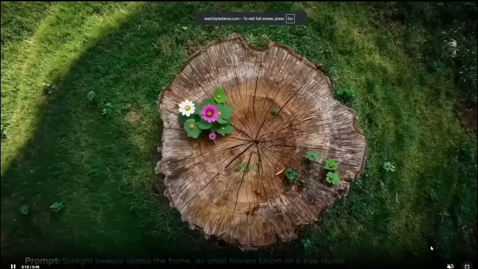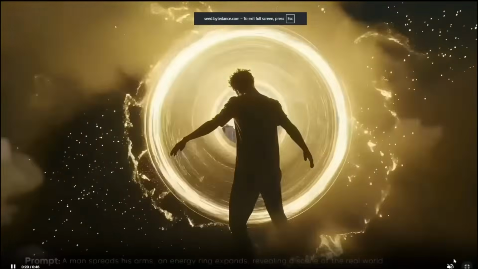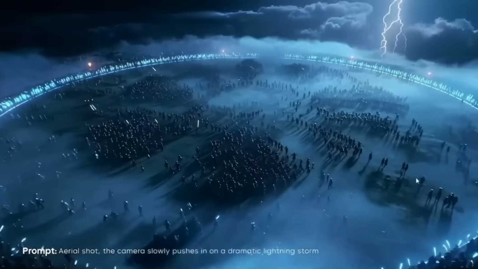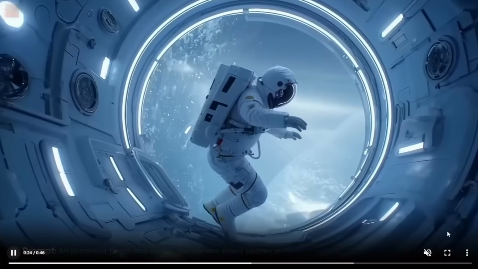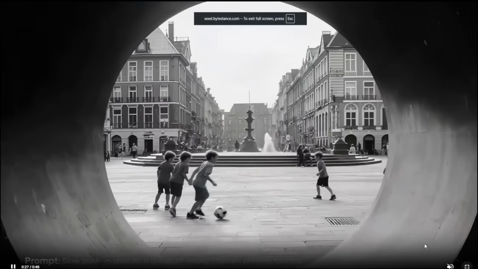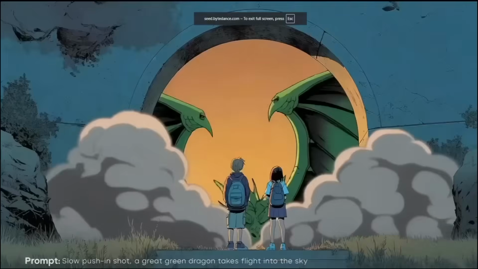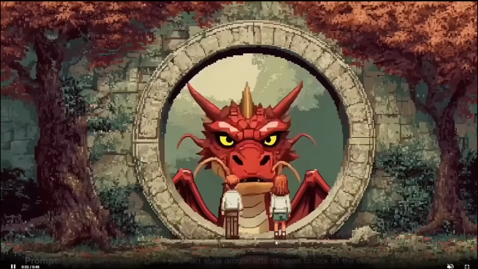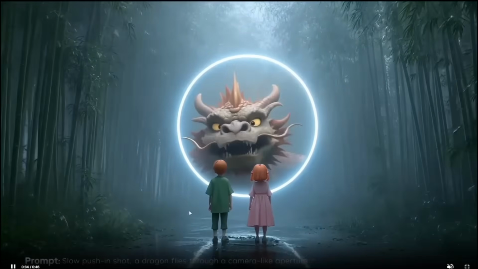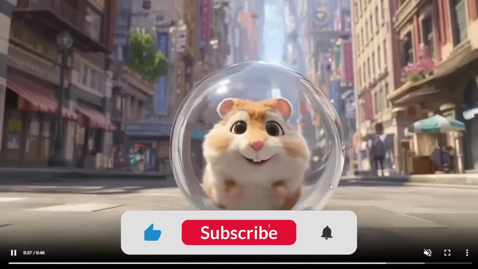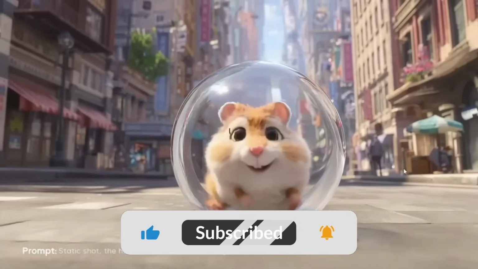As you can see, the quality is through the roof, and the adherence to the prompt is so good. And as you can see here, it allows for multiple different video styles. Don't worry, I'm going to show you how to get access to this for free. It also has this multi-scene consistency, which makes things so easy. It can handle multiple different styles, and we are going to be testing it out.